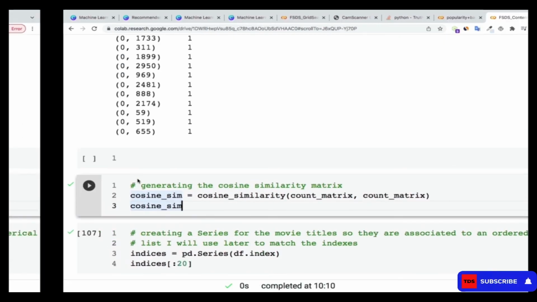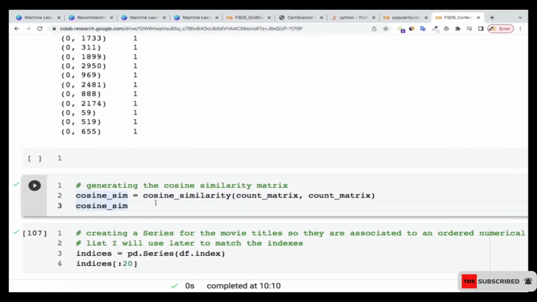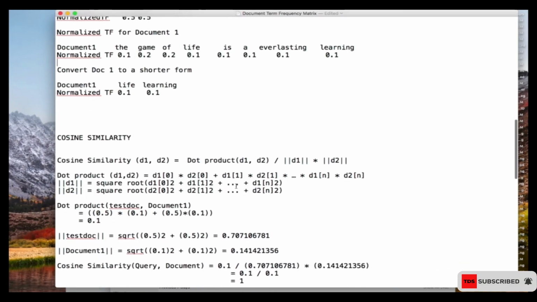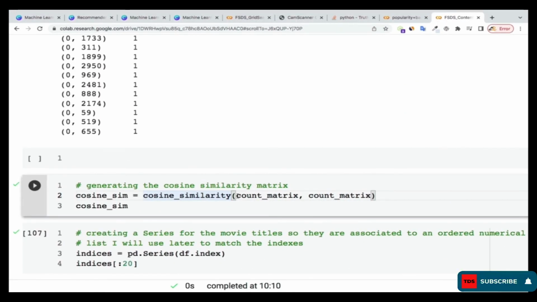Now once I've been able to do these things, I'm going to use cosine similarity on that to calculate it. So here I'm using cosine similarity, and I'm passing in count matrix and then the same count matrix. If you see what we're doing over here, in cosine similarity we put in the text doc and then document one, comparing the text doc with document one. Here I'm comparing the count matrix with itself. For instance, if I pick Titanic, I want to compare Titanic with other movies that are in the count matrix that we have created.